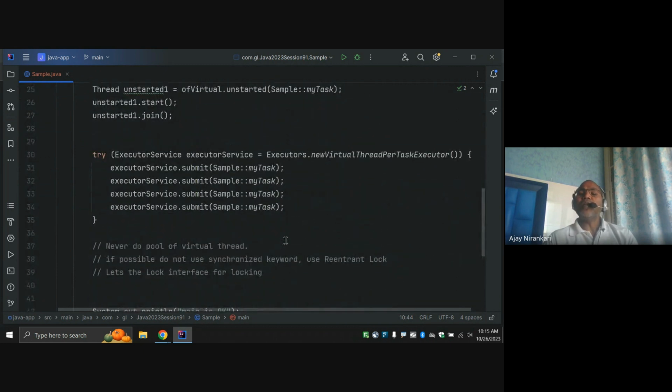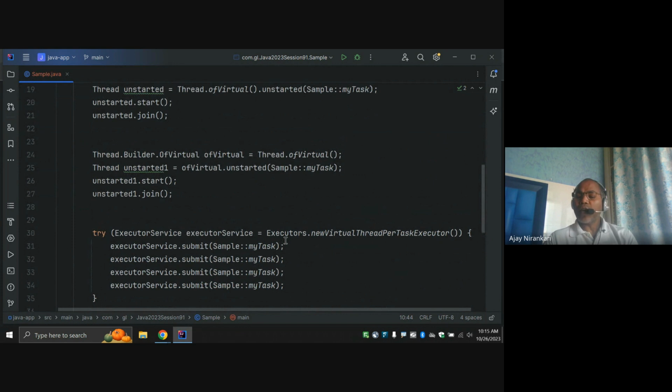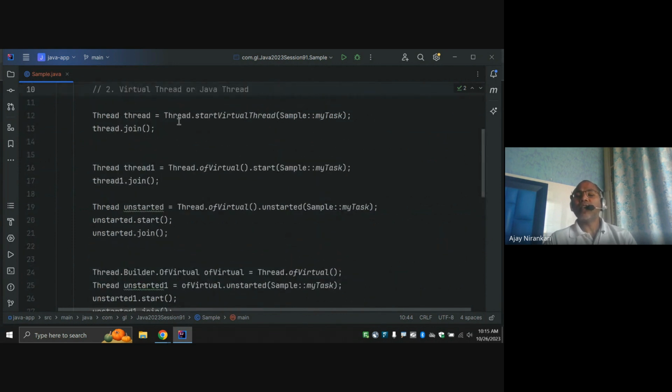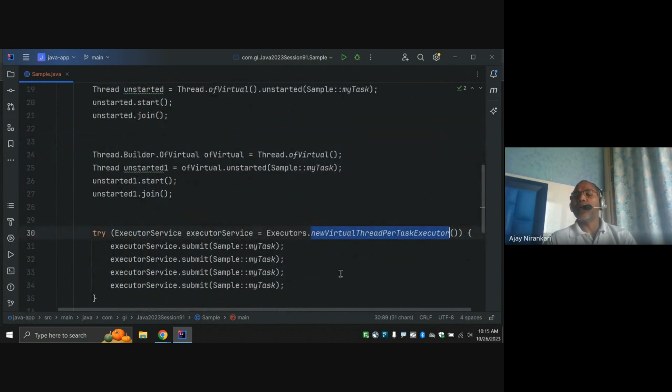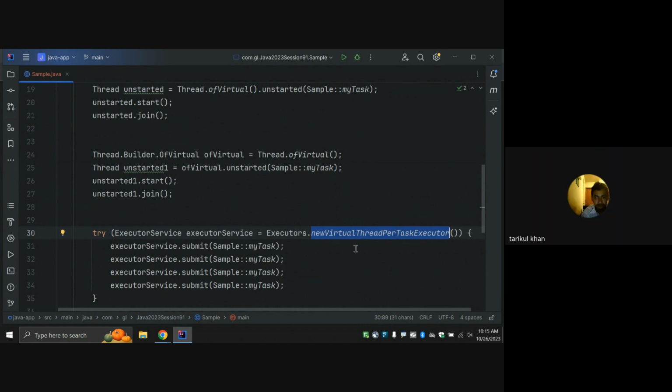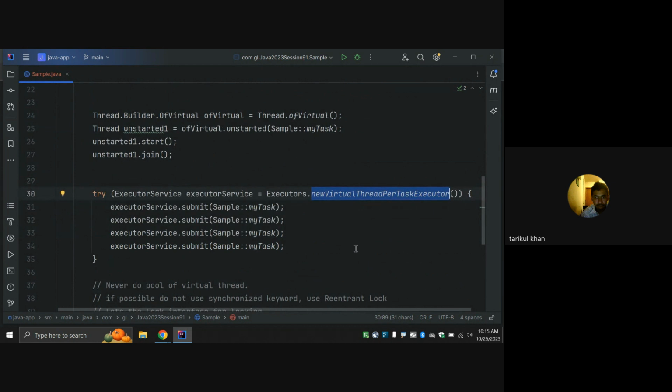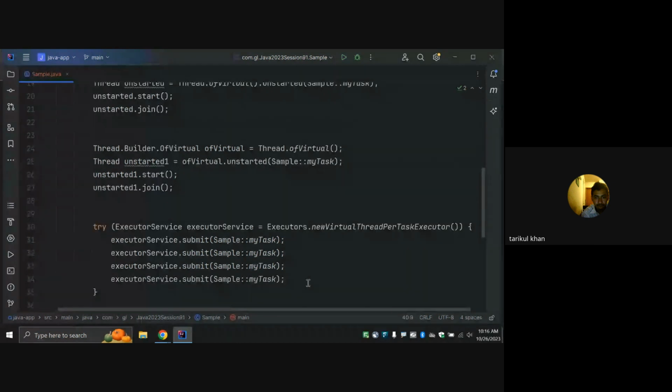Now you can create a virtual thread using the Thread class API's ofVirtual method, or you can use the executor service, newVirtualThreadPerTaskExecutor.